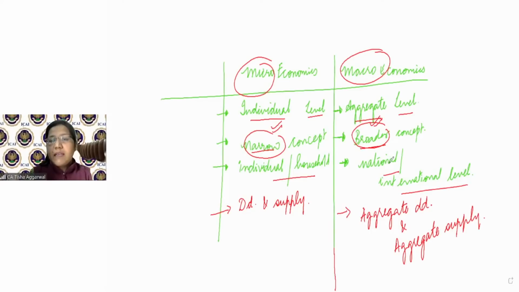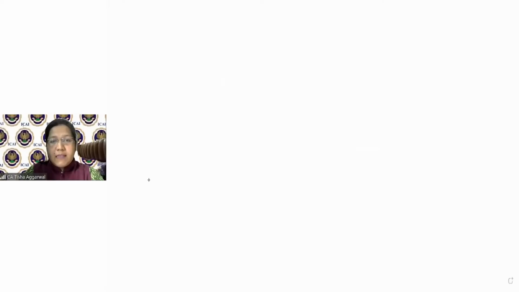This is something at the national and the international level. Micro obviously deals with the problems of demand and supply, whereas macro is going to be dealing with the aggregate demand and the aggregate supply. So I hope this whole concept, how economics is bifurcated into two parts, that is micro and macro, must be clear to you.